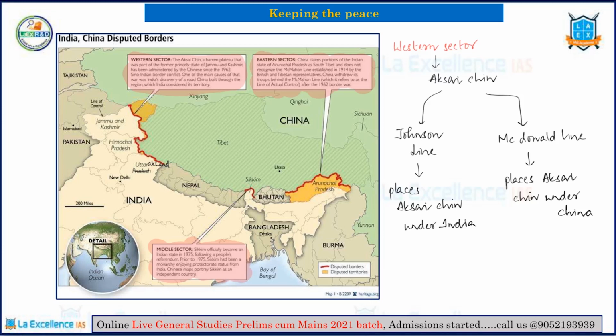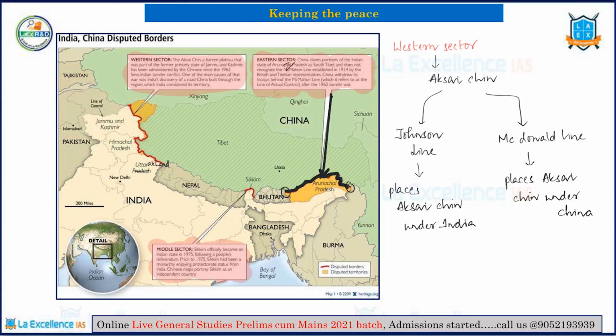Now let's move forward and look at what the eastern sector is. The eastern sector runs from Bhutan to a point near Talu Pass at the trijunction of Tibet, India and Myanmar, which is to say, if you look at the red line, it runs from Bhutan on one side to Myanmar on the other side. So this whole border we call it as the eastern sector, right? So this boundary is also called as the McMahon line.